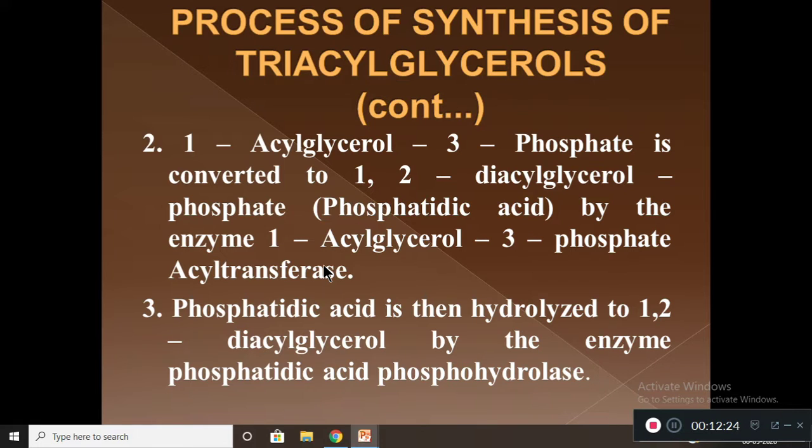Now this substance, known as phosphatidic acid, undergoes hydrolysis to form 1,2-diacyl glycerol by the enzyme phosphatidic acid phosphohydrolase. Because it undergoes hydrolysis, the enzyme involved in converting phosphatidic acid into 1,2-diacyl glycerol is called phosphatidic acid phosphohydrolase.